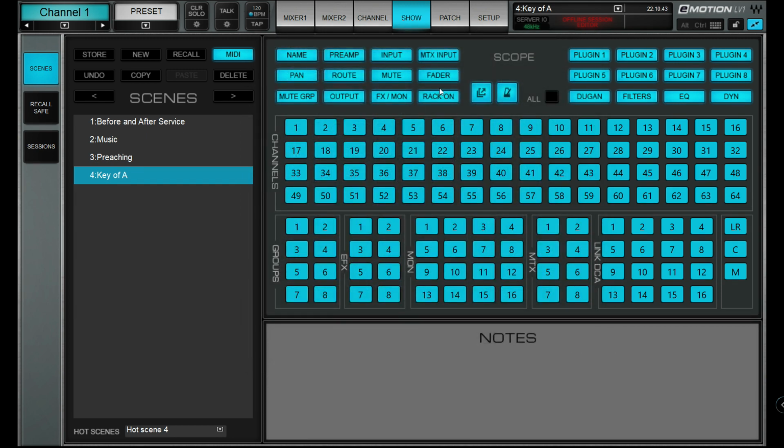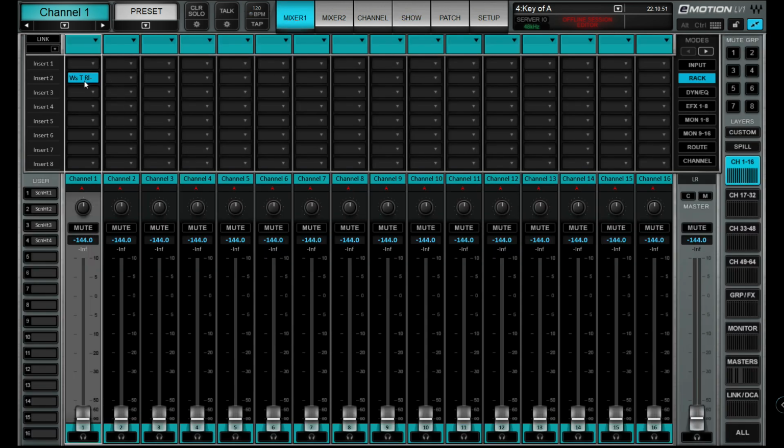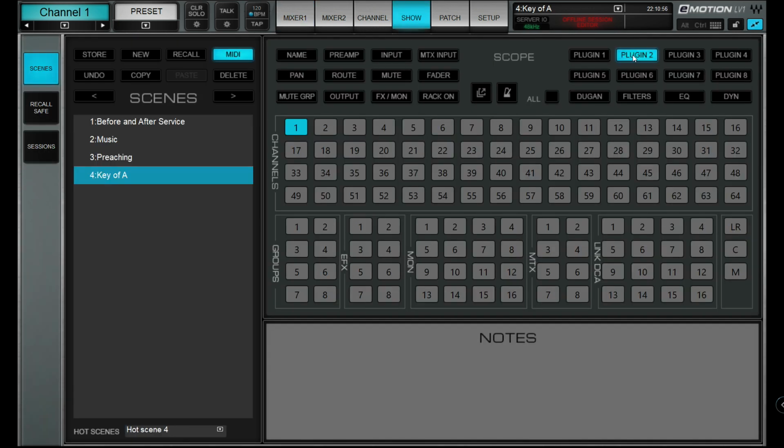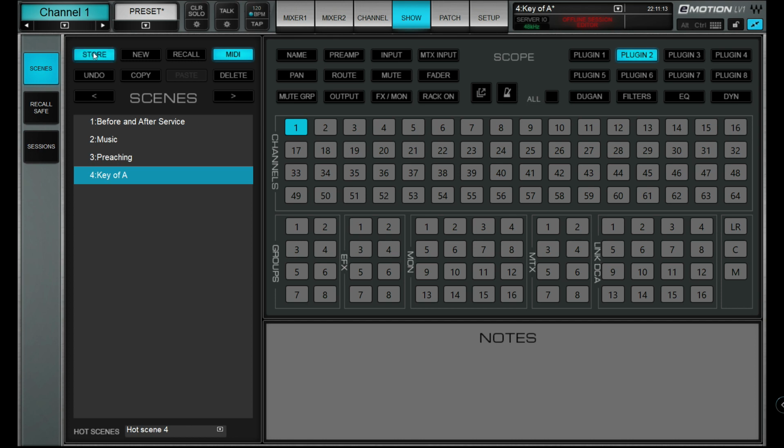Now on the key of A, I've got my MIDI selected here. I want to deselect everything else here. And then I just want to go channel 1, plugin 2, and I want to set this to the key of A major. And then I want to store that.